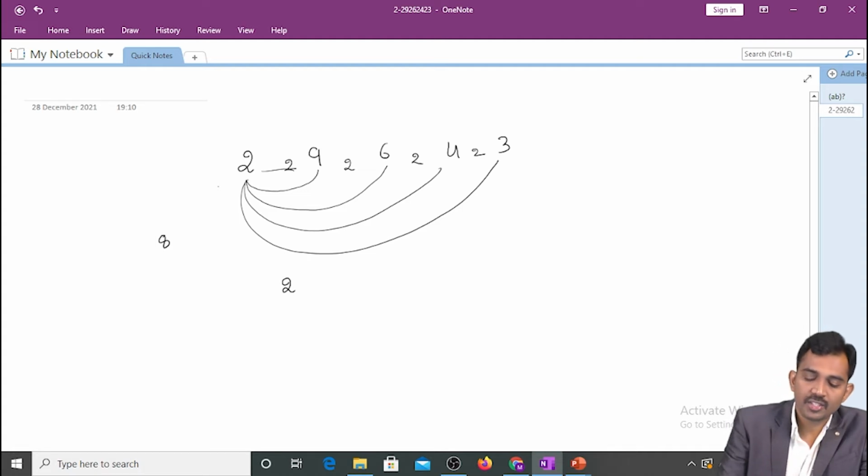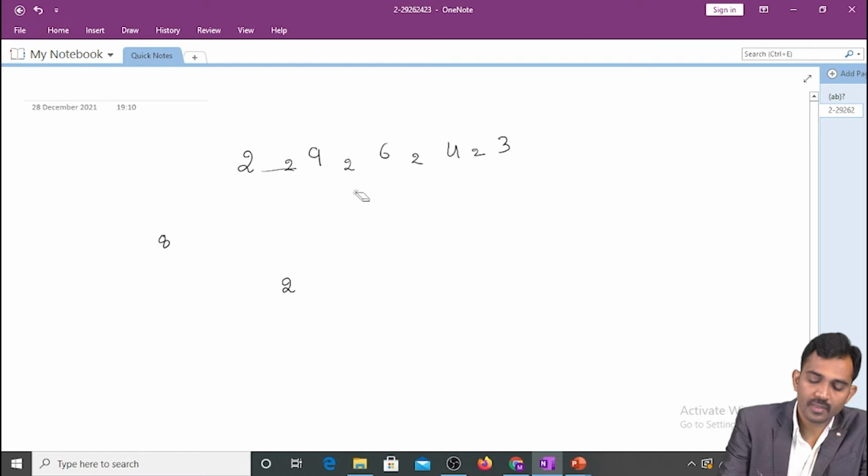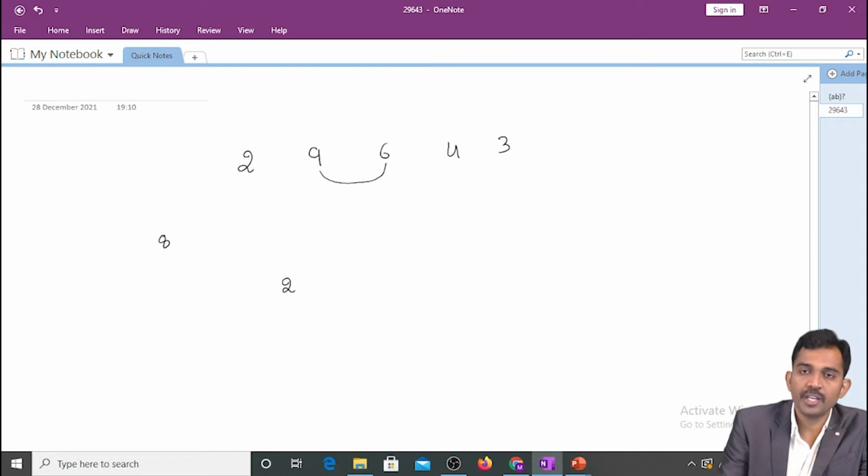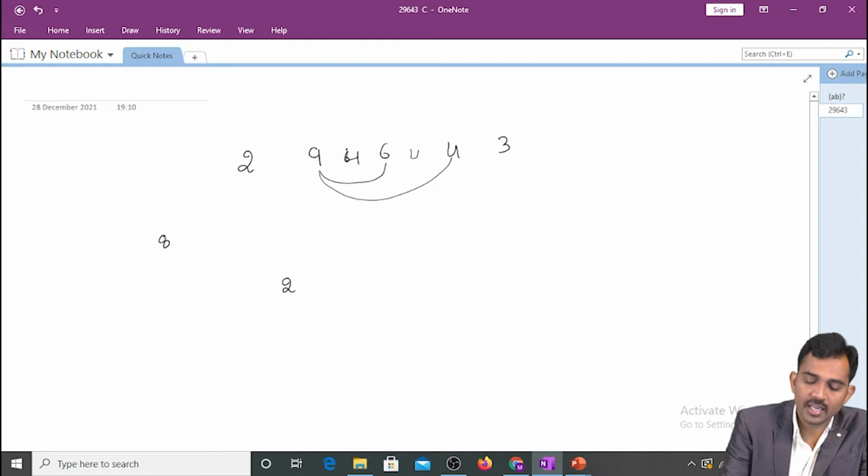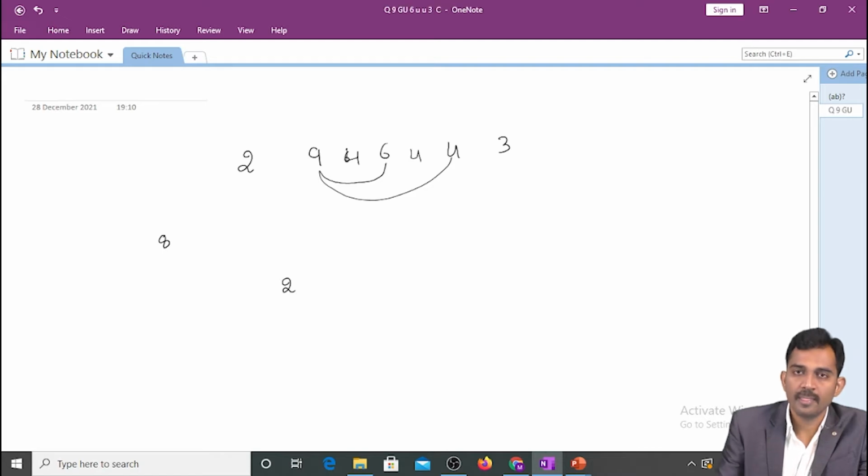Right? Next, if you consider the 9, then see. If you consider the 9, what is the output here? 9 and 6, how many units? It's 6 units, right? Here 6 units. And if you consider the 9 and 4, here 4 units and here 4 units, 8 units.